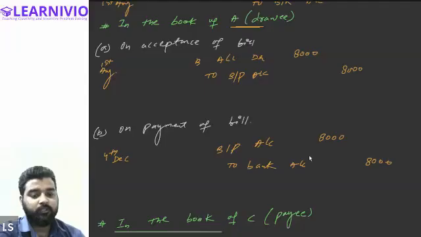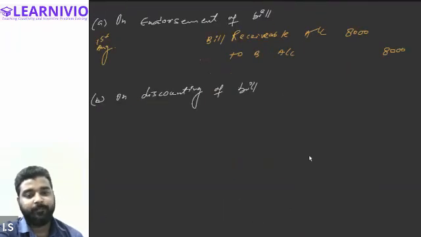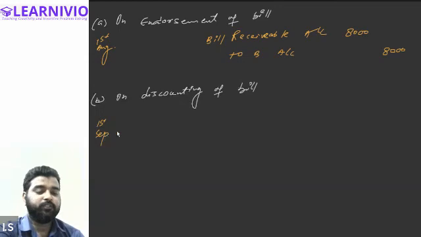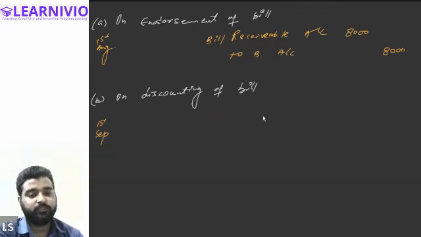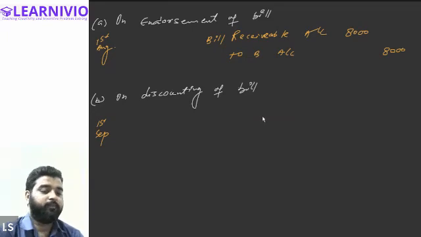Now, on the 1st of September, he discounted the bill with the bank at the rate of 12% per annum. So on 1st of September, tell me the journal entry for the discounting of bill of exchange. Anyone, please. Halima, Arisha, Peer, Hamad, Junaid. Please tell me the journal entry for the discounting of bill.